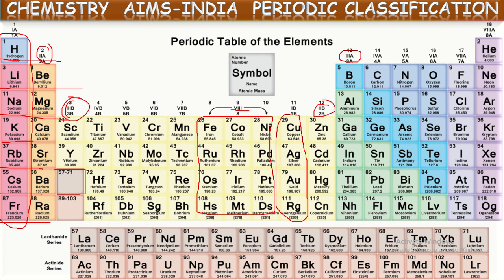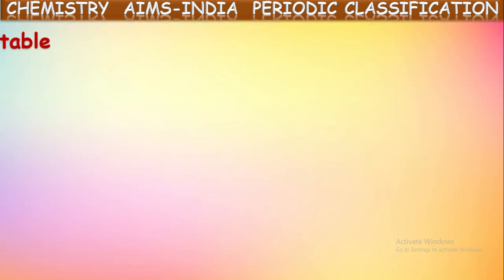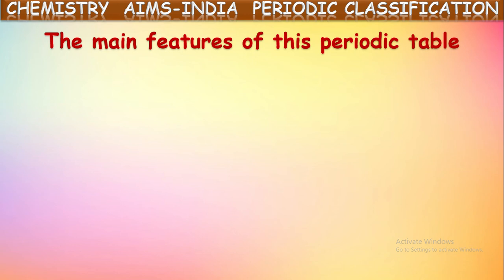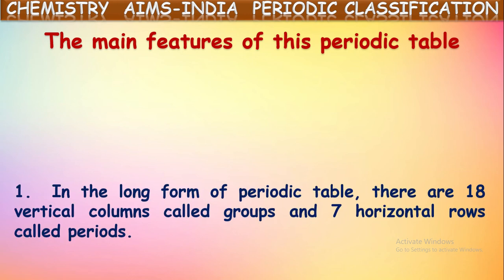Those elements are called lanthanoids. And in this place also, there should be 14 elements. Those 14 elements are also kept in a separate row. They are called actinoids. So this is the modern periodic table, which consists of 8 groups and 7 periods. These vertical columns are classified as groups. Horizontal rows are considered as periods. Now let us see, based upon these, some points, the main features of this modern periodic table.